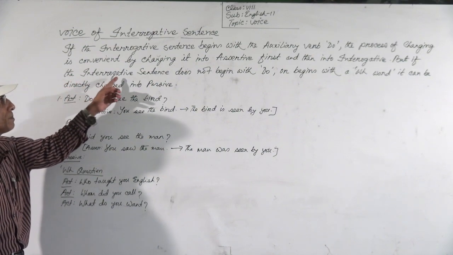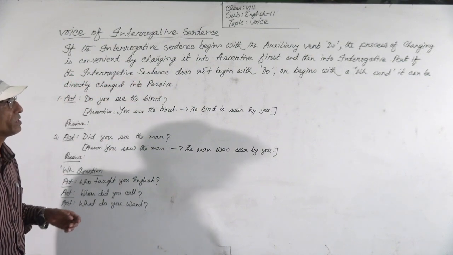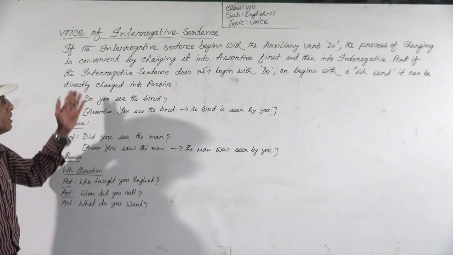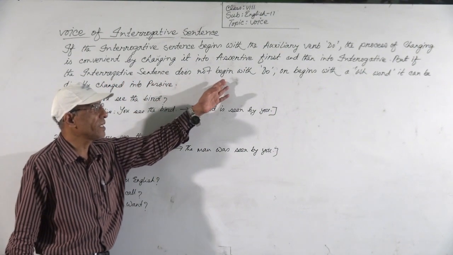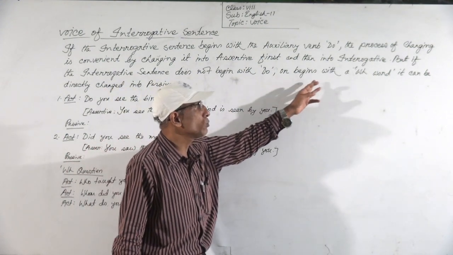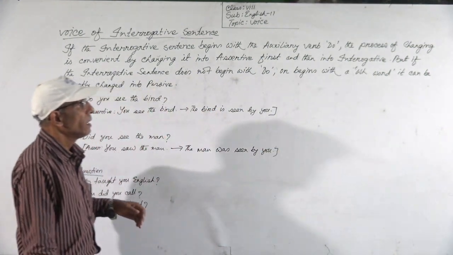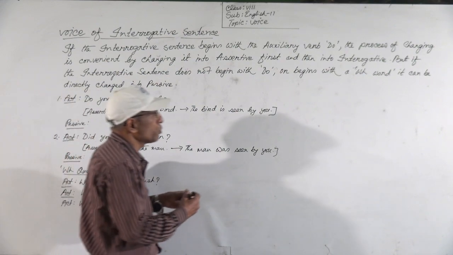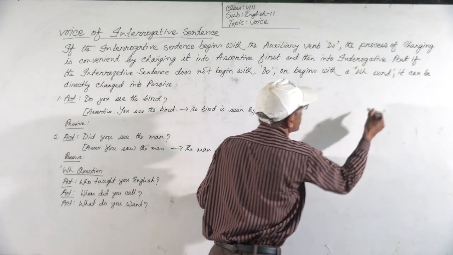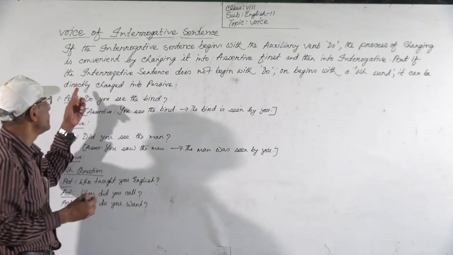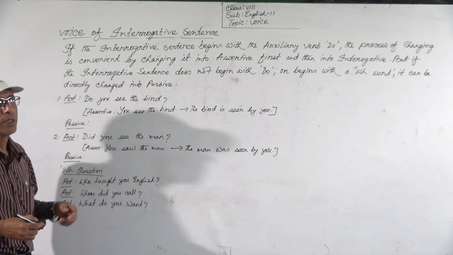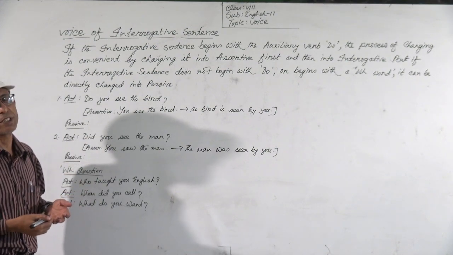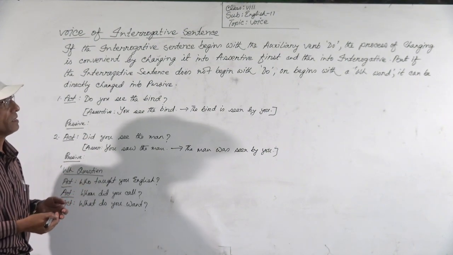But if the interrogative sentence does not begin with do or begins with a WH word, it can be directly changed into passive. Then it will be easy.